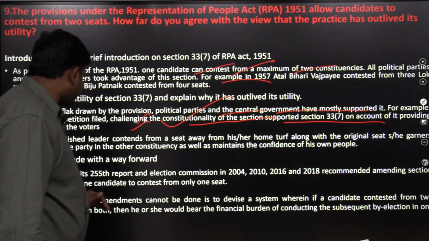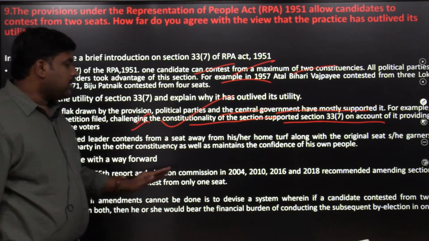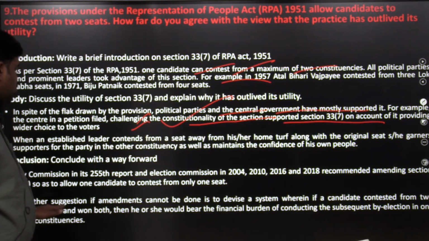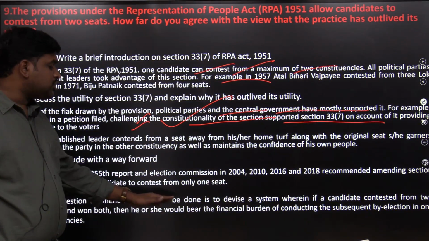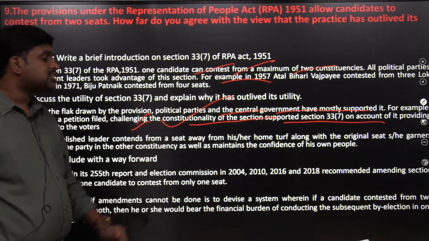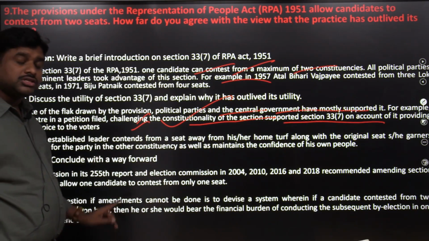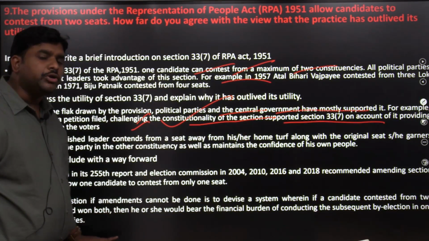So, the answer is, if a candidate contested from 2 constituencies and won both, then he or she would bear the financial burden of conducting the subsequent by-election in one of the constituencies. So, this rule needs to be done.